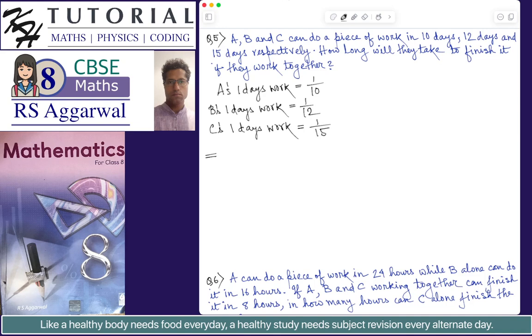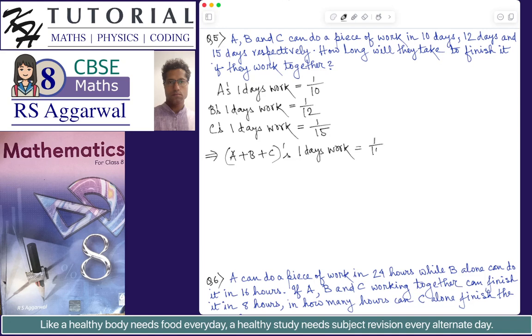Now, using these three pieces of information, when A, B, and C are working together, that is A plus B plus C, the amount of work done in 1 day by all of them working together, that is A plus B plus C's 1 day's work, will be the sum of the individual work done by A, B, and C in 1 day.